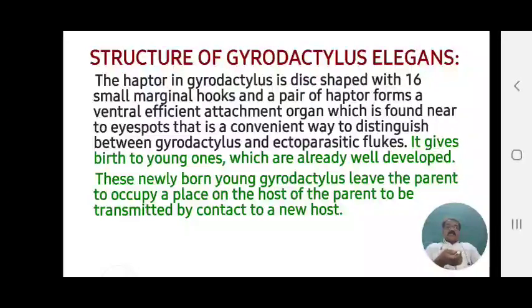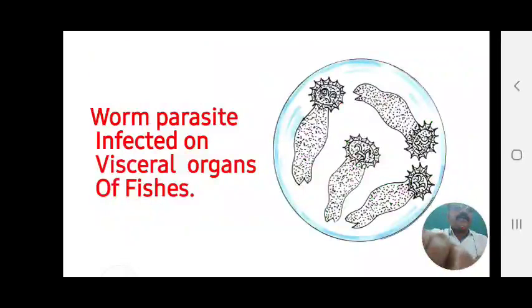These newly born young Gyrodactylus leave the parent to occupy a place on the host of the parent, and are transmitted by contact to a new host. How do these come into contact with a new host? The young are attached on the parent's host body, and this parasite attaches and attacks.